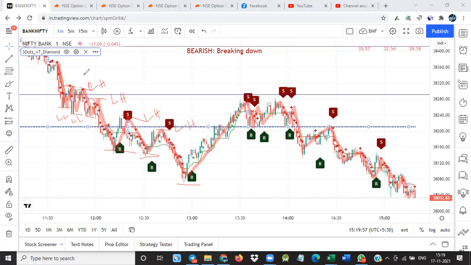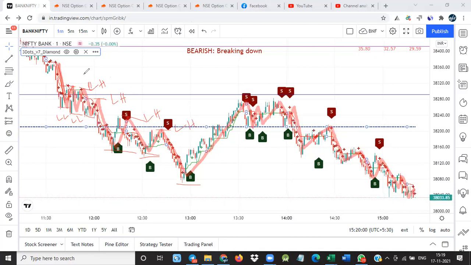So here you see, whenever the call writers are active, that time you're not supposed to take a trade at the bottom. We have to wait for the entry till the recovery.